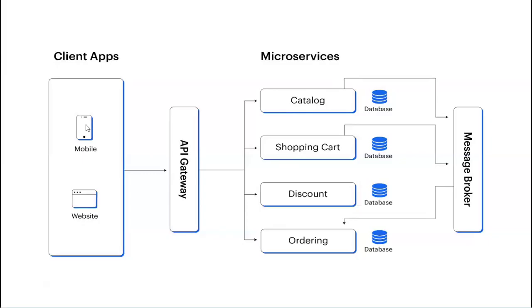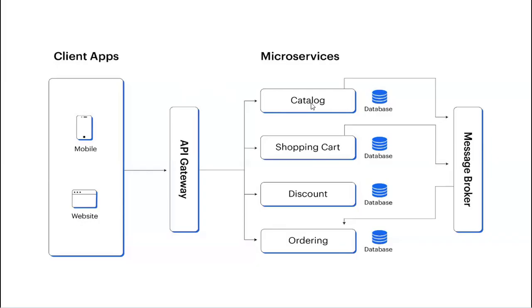So in microservices, each service handles a specific business functionality. Some work on the catalog and user, some on the shopping cart and order, some on discount. These services are stateless and communicate via REST APIs. We have one more option for communication, gRPC, and then messaging. Okay, so this is the thing.